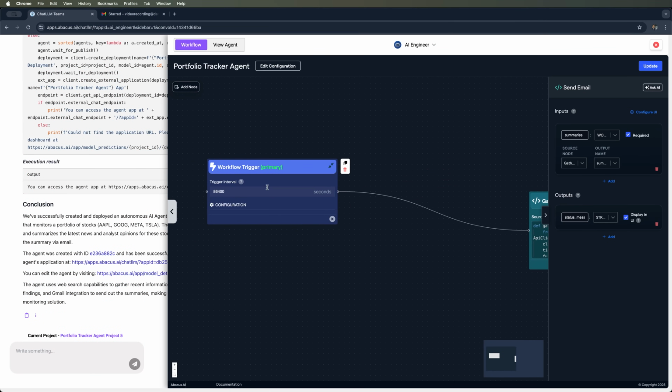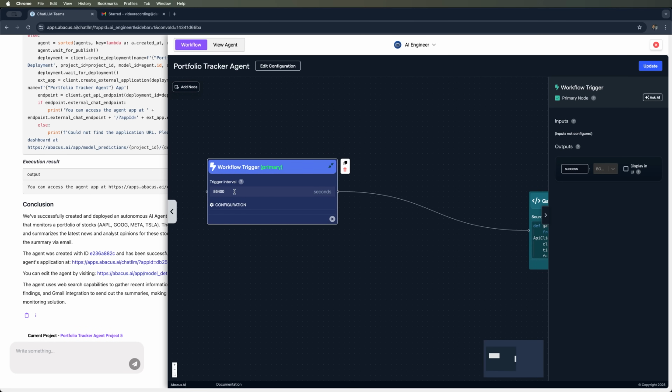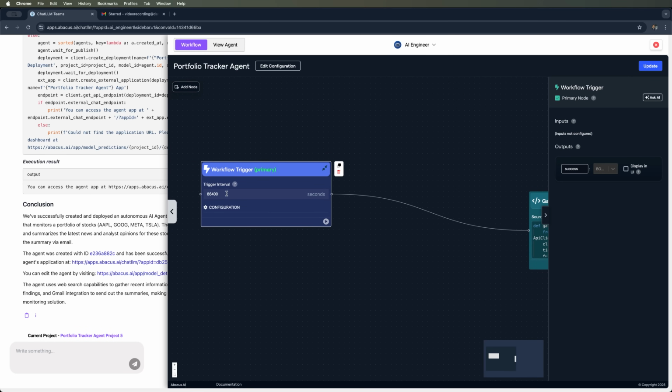Here are the available blocks. In the trigger node, we see a trigger interval of 86,400 seconds, which means the portfolio tracker agent updates once per day and sends an email. We can also manually launch this node and test its functionality separately.